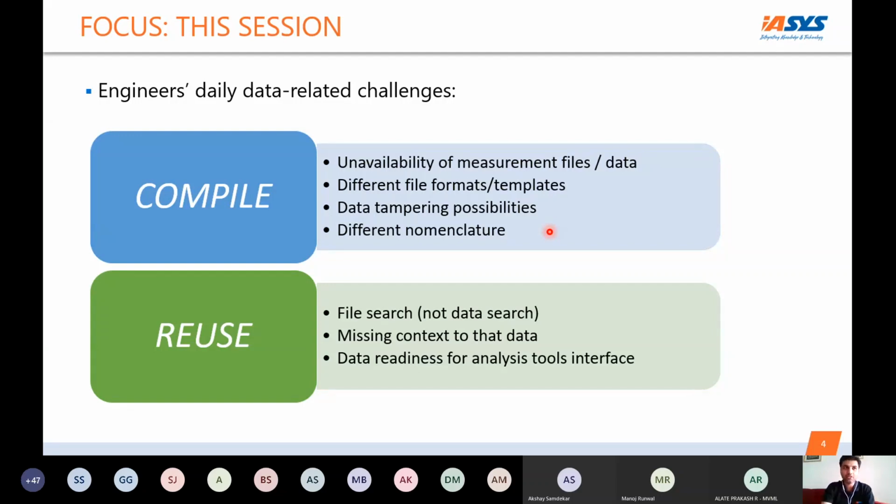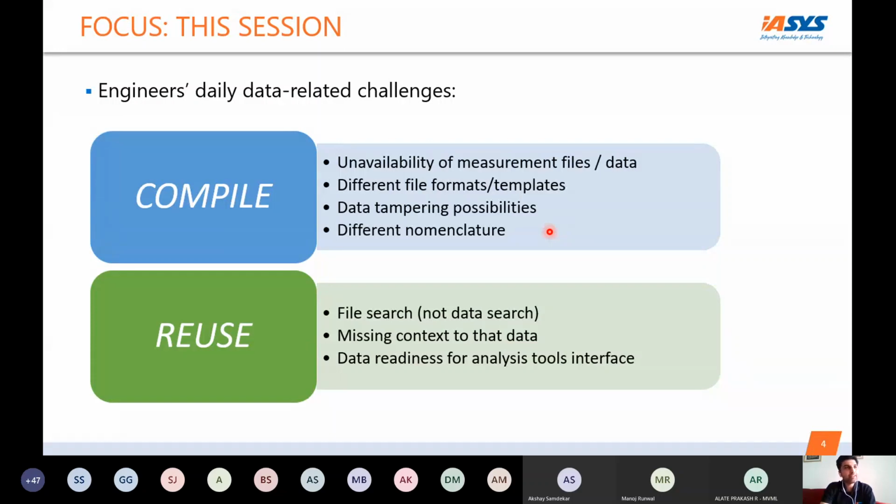There's no data search, and we are missing context to the data. Even if you find the file, or it is sent to some person through emails or a shared folder, the context to the data, why it was generated and the conditions and parameters around it, all those things are missing.